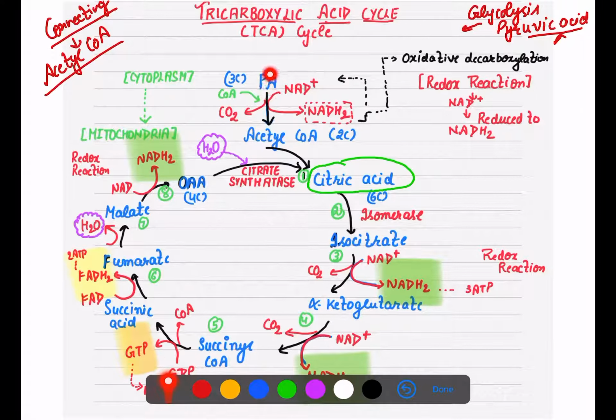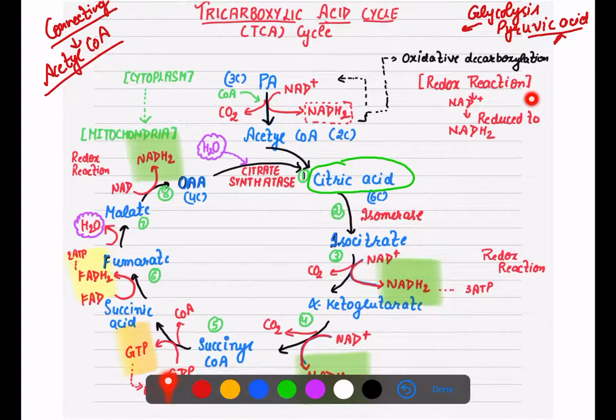So pyruvic acid is formed into acetyl coenzyme A, which I already described in my previous lecture. If you want to understand how we have formed acetyl coenzyme A, you can watch that video. So from pyruvic acid, we have formed here acetyl coenzyme A. This is a redox reaction.